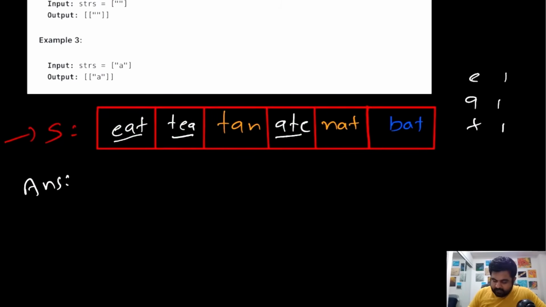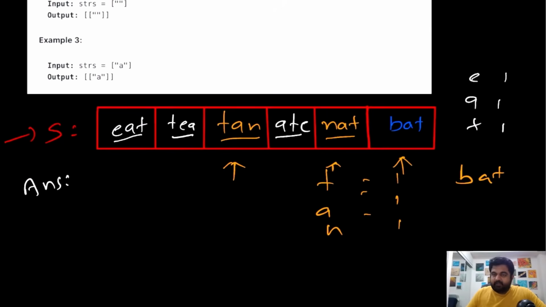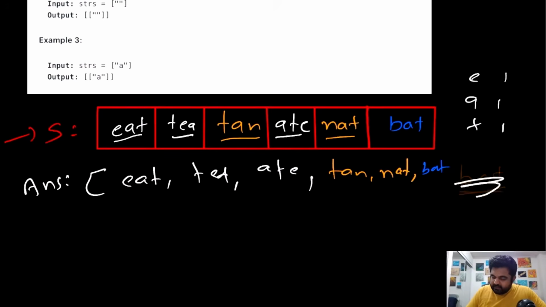Now the next item we see are 2 words, tan and nat. Again, all 3 of these characters occur once in both of these words, so we can also group them together. Now for bat, we actually don't have any other value that we can consider an anagram, so this particular string will be a group of itself, which means in this case we can return an answer that looks like this.